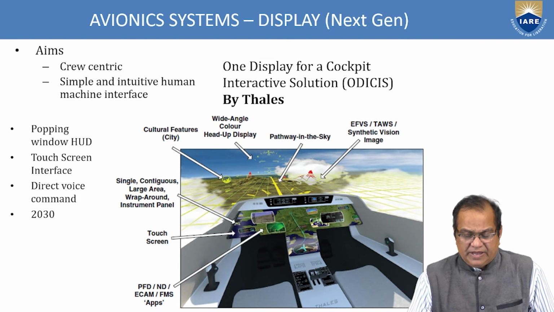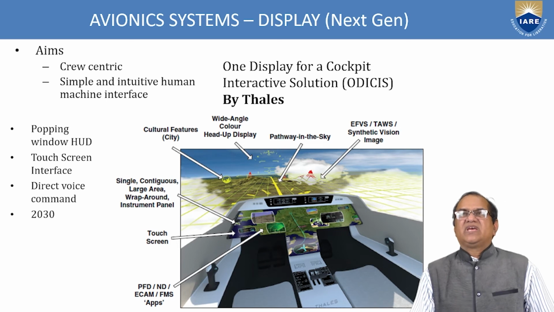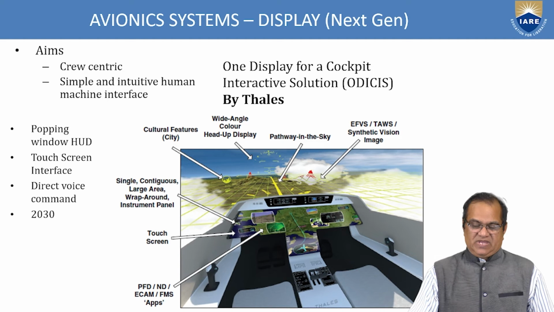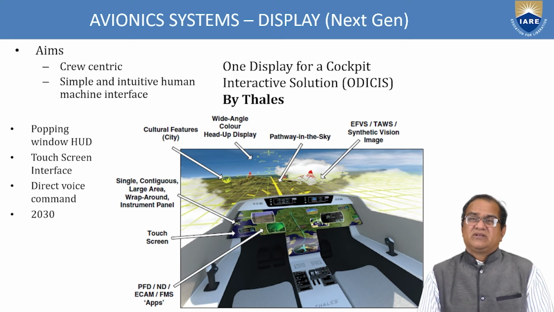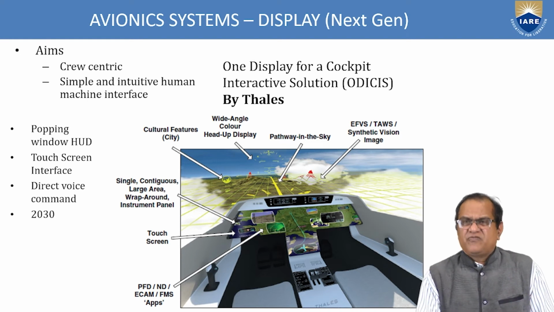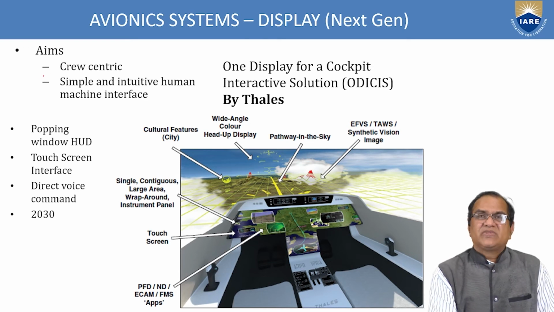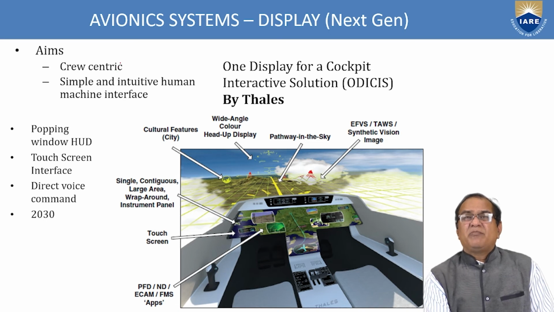So now these are the next generation avionics systems, and in this, what is the aim? They are the very modern cockpits, and you can see very few items are there. In this, what is the aim? Aim is to be crew centric, means it is pilot centric.